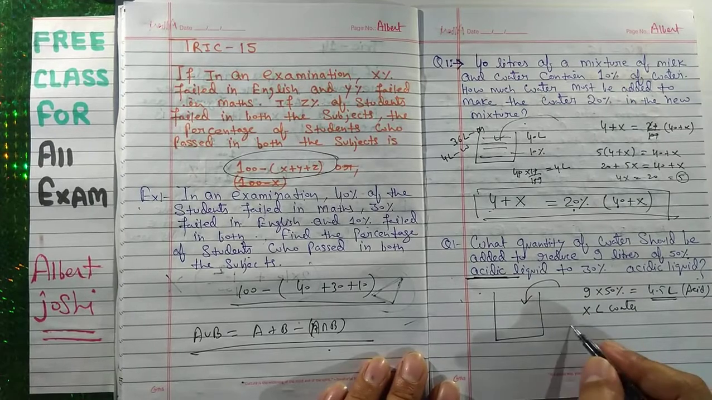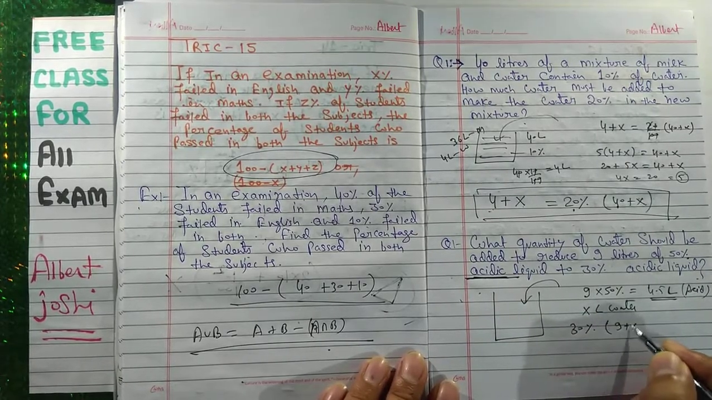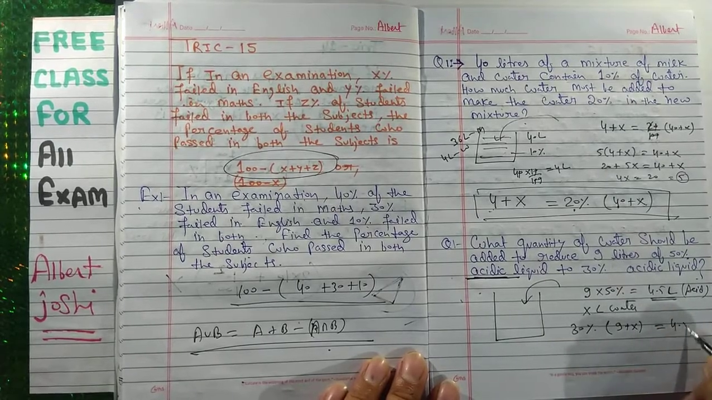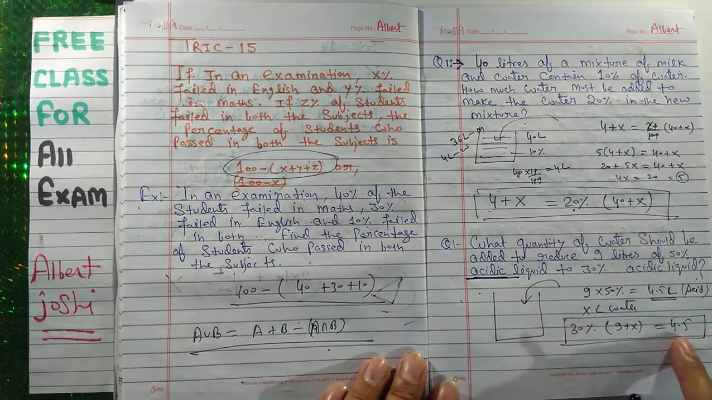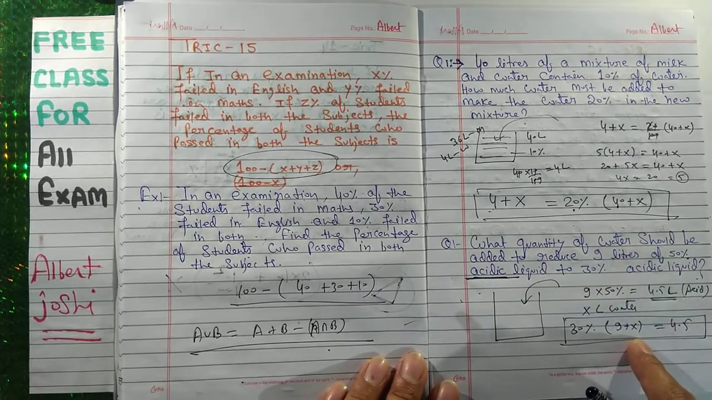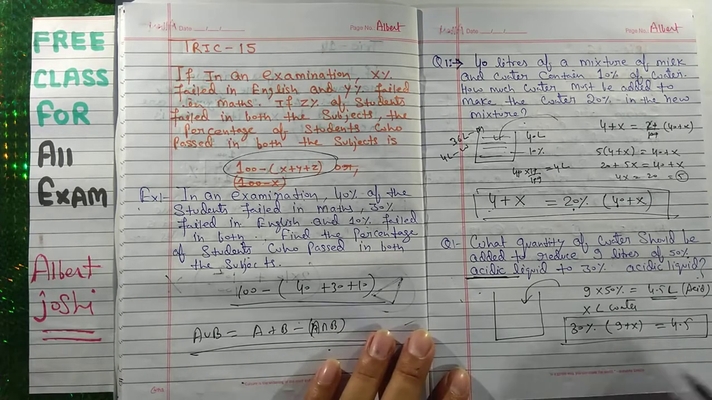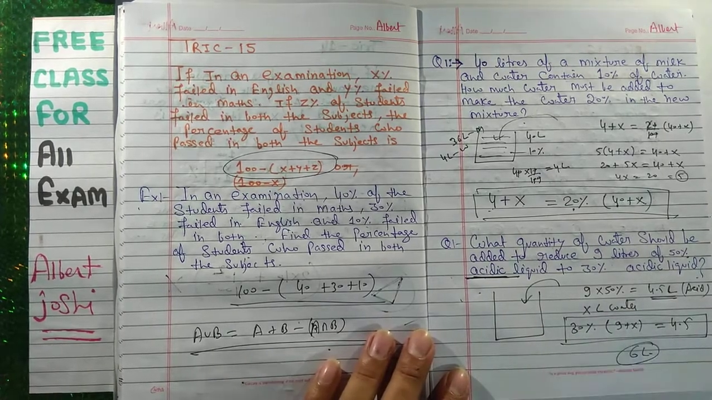So it means that 30% of (9 plus x) is 4.5. This is your acid, and this is equal to 9 liter, and you are adding something; then after that, 30% of the new mixture is equal to this. This is your equation. If you solve it, then you will get 6 liter.